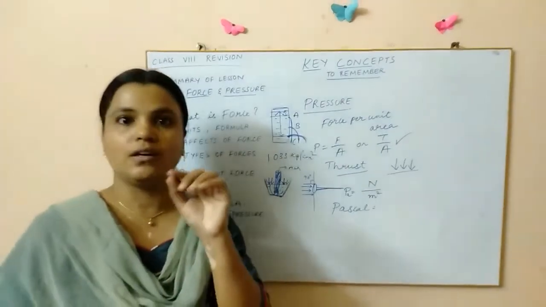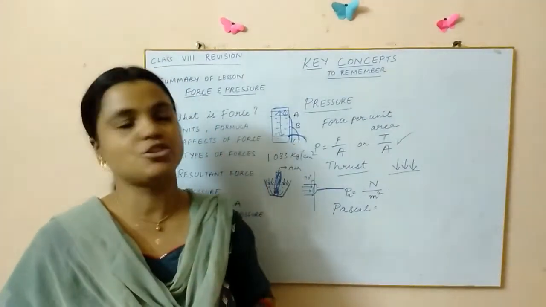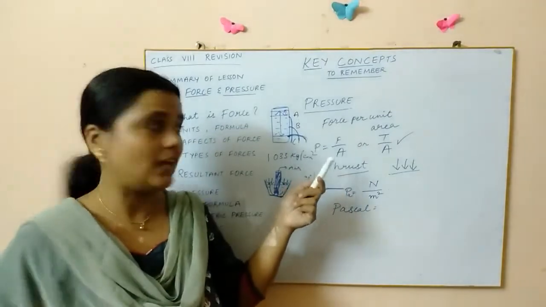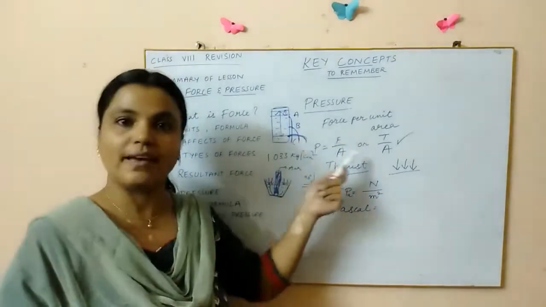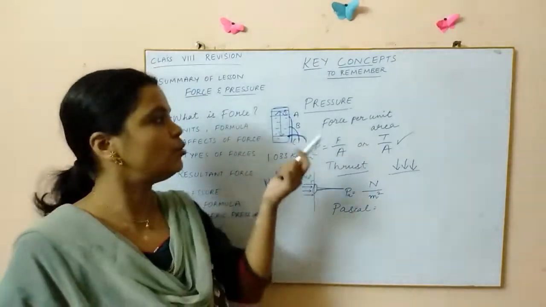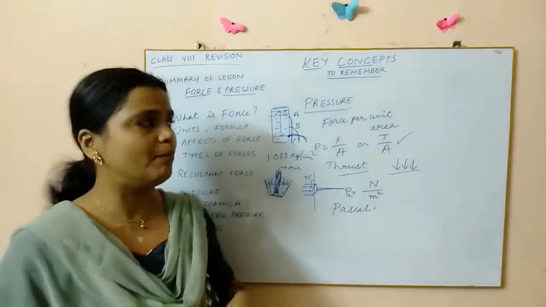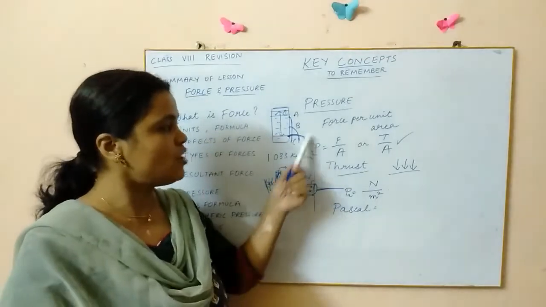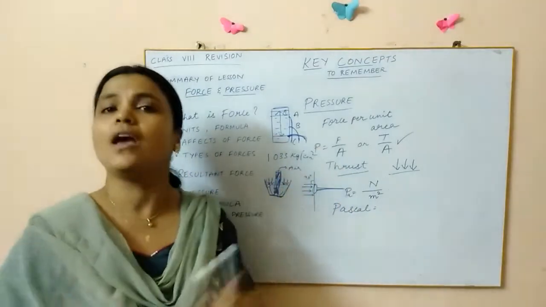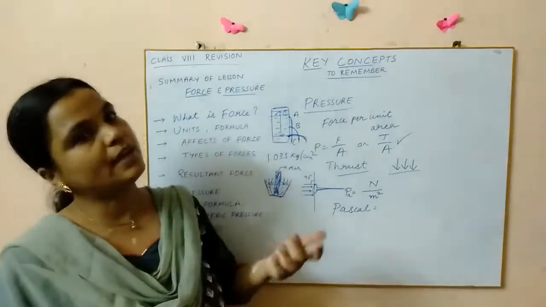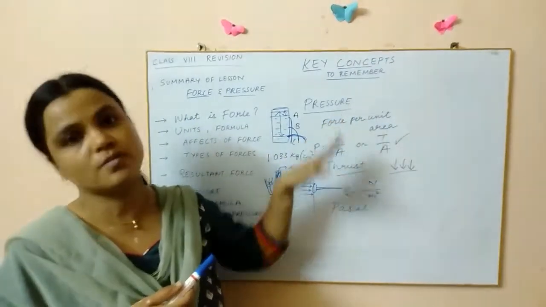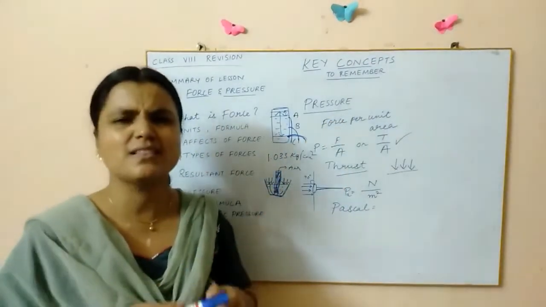We'll be doing just 2 or 3 sums here, children. I think it's very easy. I'll be giving you force, I'll be giving you area, and I'll be asking you to find out pressure. Will you not be able to do it, children? It's very simple. Or sometimes I may be giving you pressure and area, and you have to find out force. Or sometimes I'll be giving both pressure and force, and you have to find out the area. I think it's quite simple.